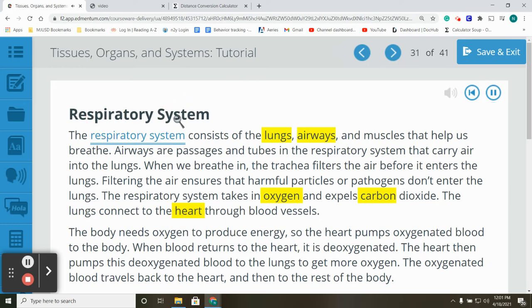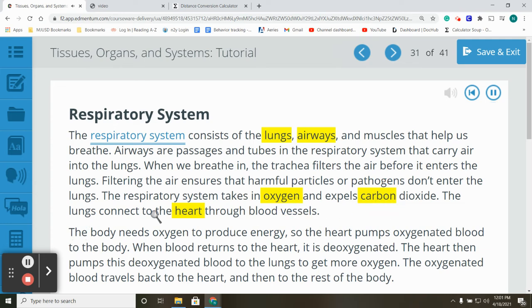Respiratory system. The respiratory system consists of the lungs, airways, and muscles that help us breathe. Airways are passages and tubes in the respiratory system that carry air into the lungs. When we breathe in, the trachea filters the air before it enters the lungs. Filtering the air ensures that harmful particles or pathogens don't enter the lungs. The respiratory system takes in oxygen and expels carbon dioxide.